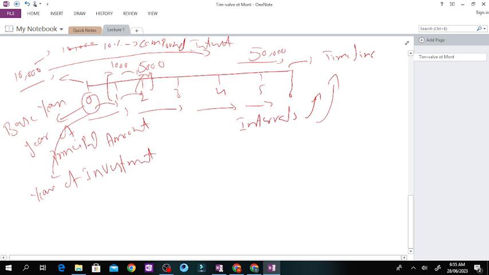You can say that because it runs from here to here. Now look, it starts from here to here. If you are getting this one, you can say you are getting it at the end of year 1. If you are getting this amount, you can say at the end of year 1.